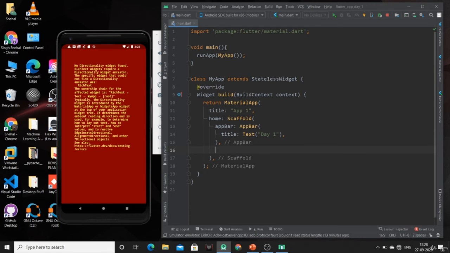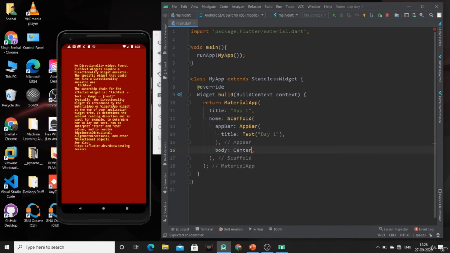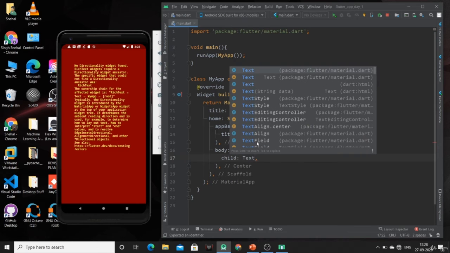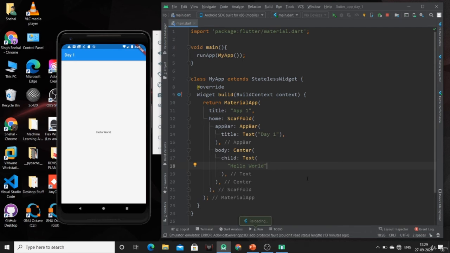After that, we have to create the body of our app. So for that, I am using the body property. Inside that, I am creating one center widget, and inside that, we have to create one child of this center widget, and I am going to use text as a child of this center widget. So we can write text hello world. Now just press Control S. This will reload our page.